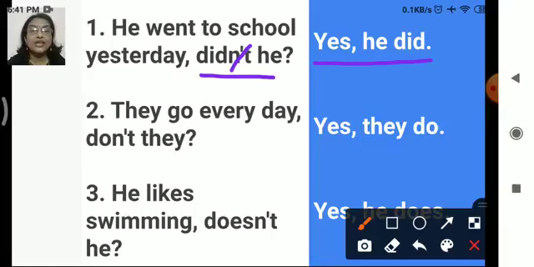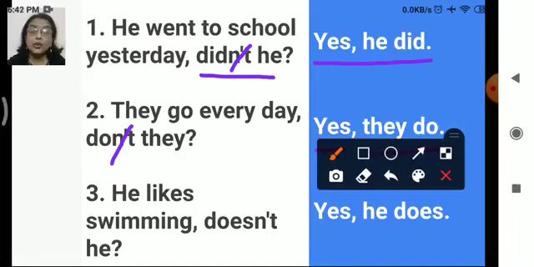Let's see the second one. They go every day, don't they? They go every day, so that is a fact. Again the short question is asked to us, don't they? And we have to give the short yes answer. So what we'll do? Yes, they do. Right? We have removed the negative part, don't they? So yes, they do. Followed? Now let's do the third one.